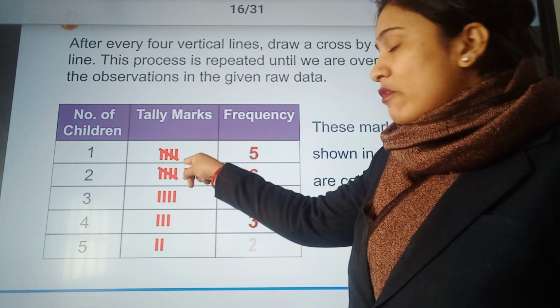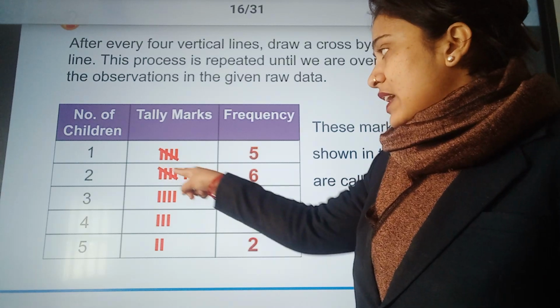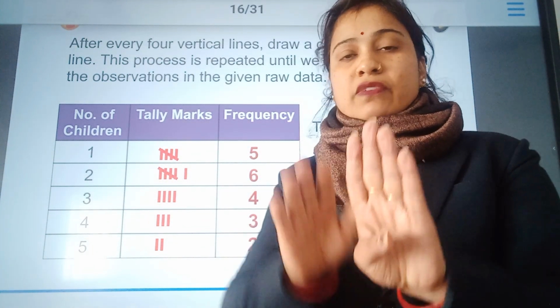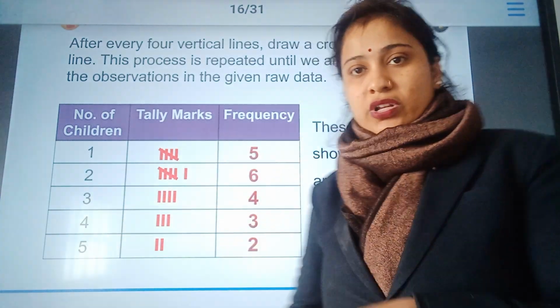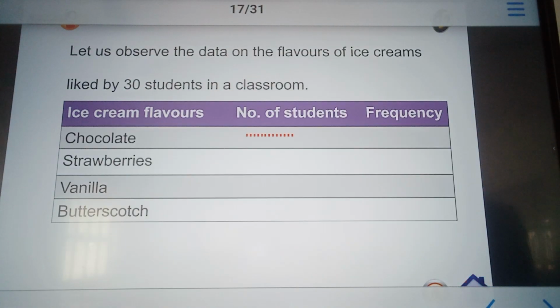So initially it was shown 5. Now see, the fifth line is taken in the form of a cross. Here also the fifth line is taken in the form of a cross, and then 6. So 4 observations will be represented by vertical lines and the fifth observation by a slant line or cross line. This is how we have the following frequencies.